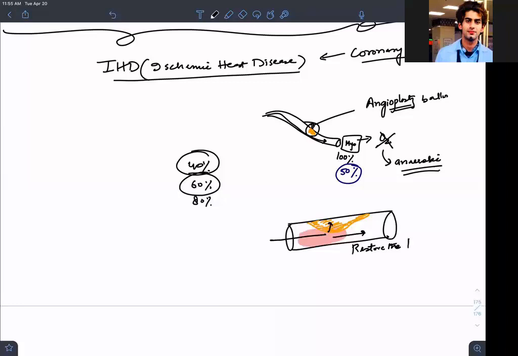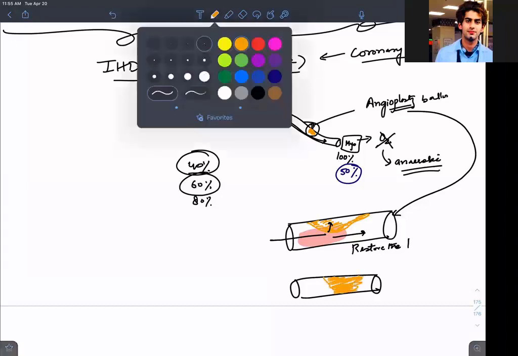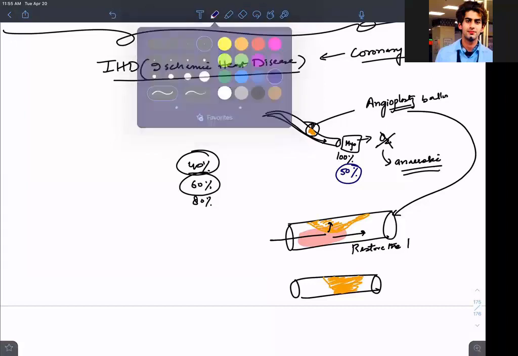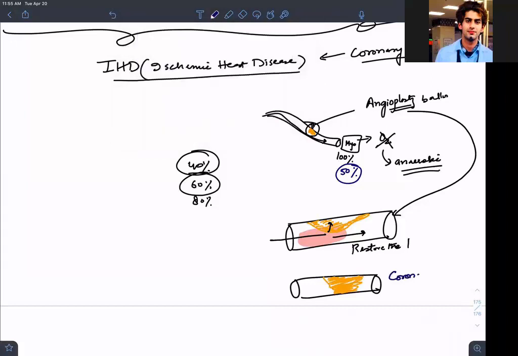But what if all of the vessel is clogged? This was for angioplasty, but what if this is another blood vessel and there is full clogging, or a very severe clog? What will you do? We go for coronary artery bypass surgery. This is the significance of this histology.